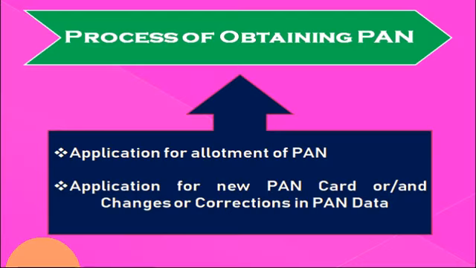Now we will discuss the process of obtaining PAN. The process of obtaining PAN is optional and voluntary, like a passport, driving license, or Aadhaar card. However, its use is mandatory at required places, like PAN for high value financial transactions, driving license for motor driving, passport for foreign travel, etc.